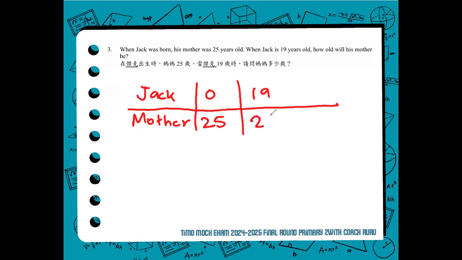So how old will mother be? 25 years old plus 19 years as Jack gets older. So the mom will also get older. That would be 44. Therefore, when Jack is 19, the mother will be 44 years old. The correct answer for number 3 is 44. Again, the correct answer for number 3 is 44.